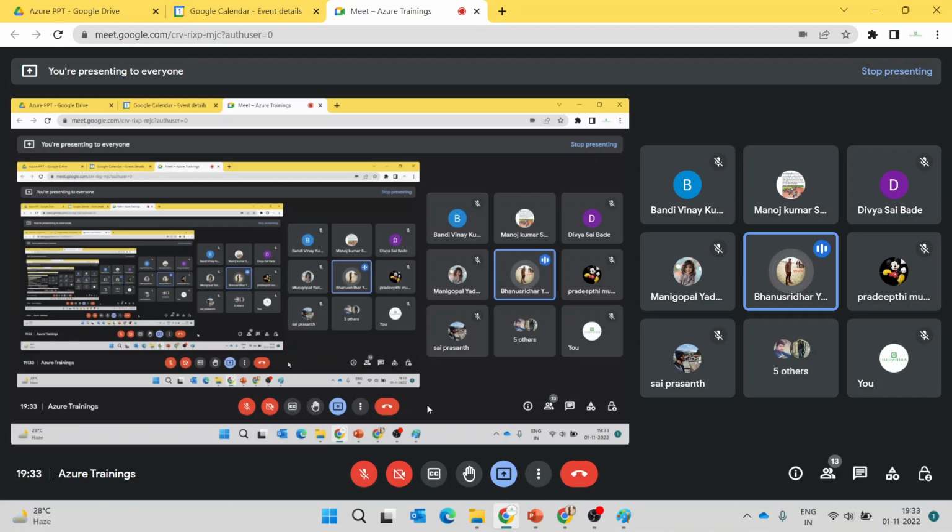First thing is you should understand the hierarchy. First will be management groups. Under that, the subscriptions. Under that, resource groups. Under that, the resources. If you have clarity on this hierarchy, it is clear for you.